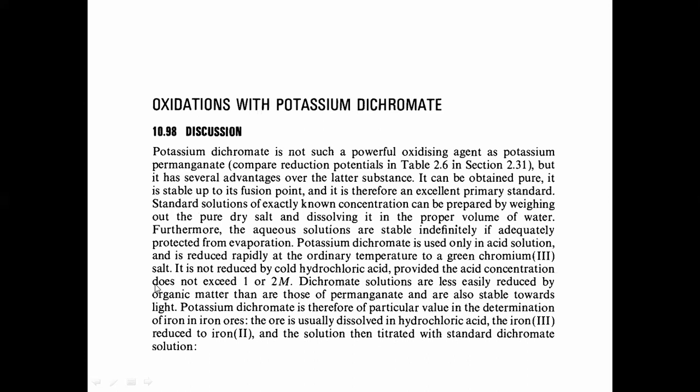If we are going to determine the concentration of iron, at that time potassium dichromate is used as an oxidizing agent. So one application of potassium dichromate is determination of the concentration of iron in iron ore.